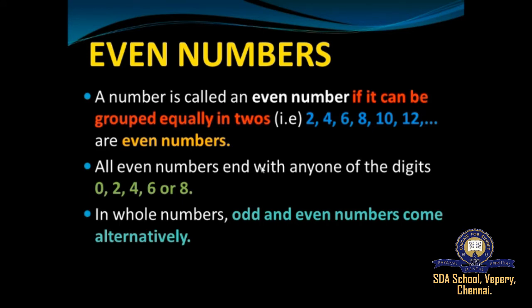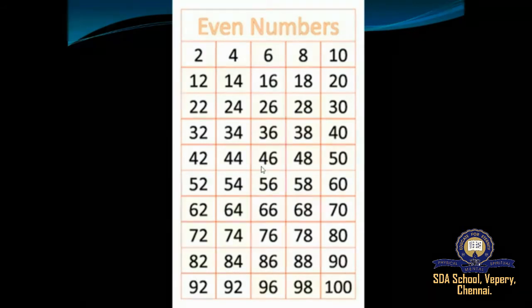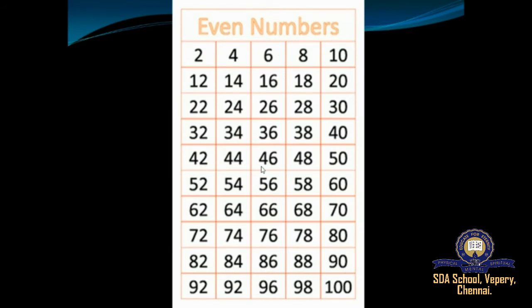Understood, students? Now here is the set of even numbers from 2 till 100. Could you see that all even numbers end with 2, 4, 6, 8, 0? Even numbers generally start from 2 and the alternative numbers, that is 4, 6, 8, 10. Likewise, it goes on till 100. So this picture is a set of even numbers from 2 till 100.